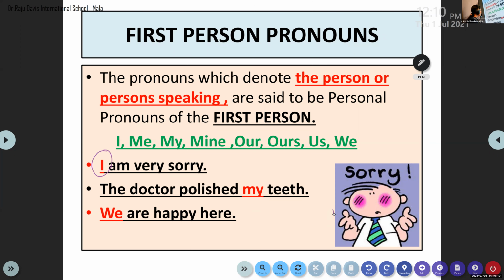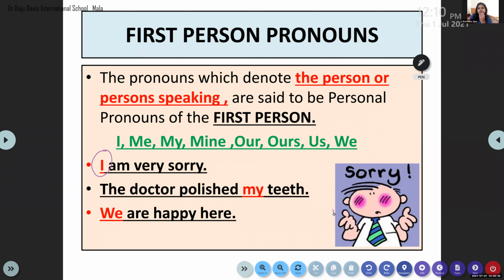All these three sentences, you can say that the boy is the only speaker. He is the person speaking. He is using pronouns like I, my, we, right? So the speaker of the sentence is only this boy. He is the one who is speaking. So this is the first person pronoun. So you can label I, my, we, are, us as first person pronoun.